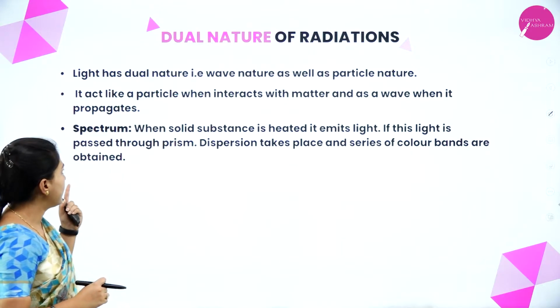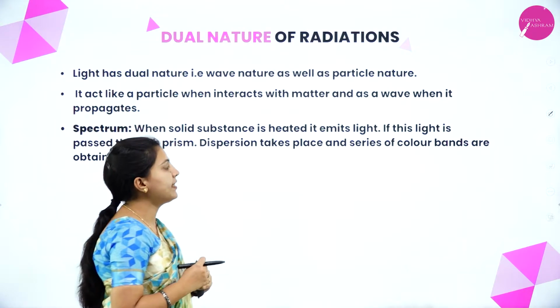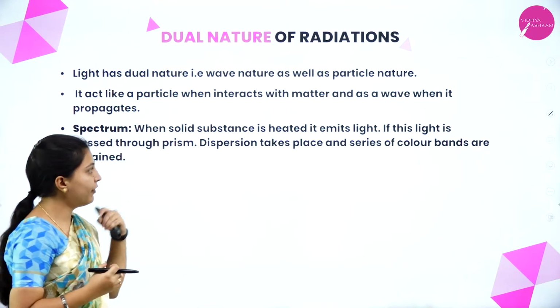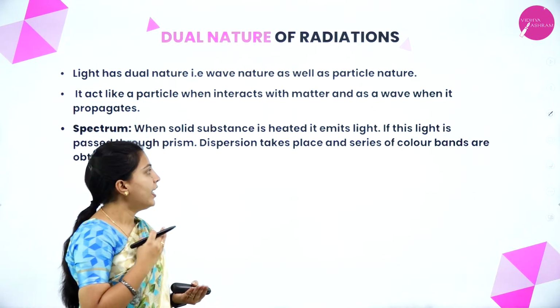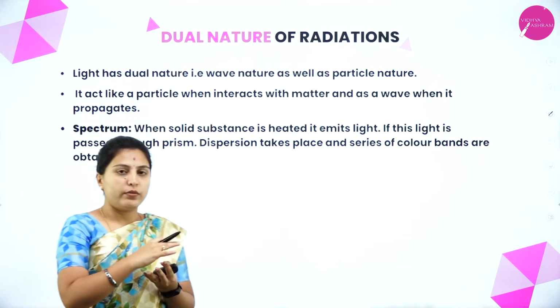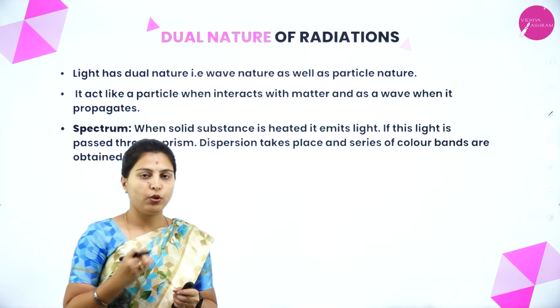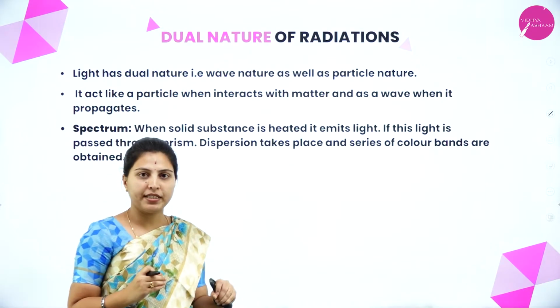Okay. Spectrum, we will see spectrum. When a solid substance is heated, it emits light. When some solid substance is heated, it will emit some light. If this light is passed through the prism, dispersion takes place and a series of color bands are obtained. When it emitted light, it will pass through the prism.